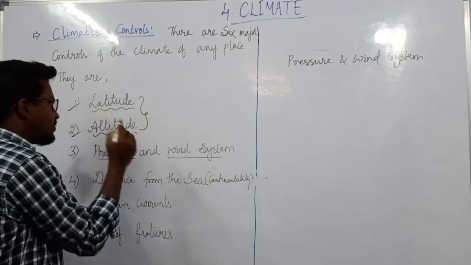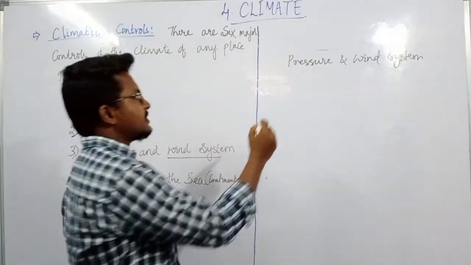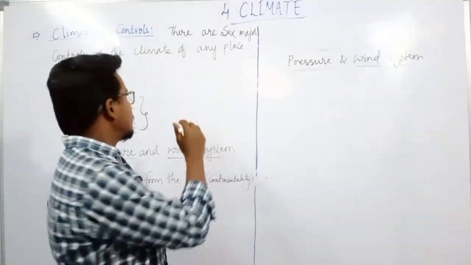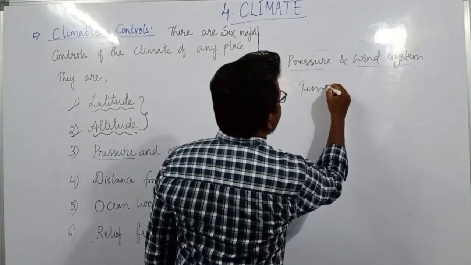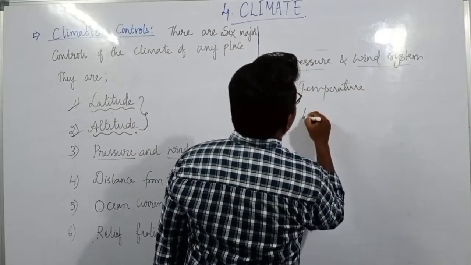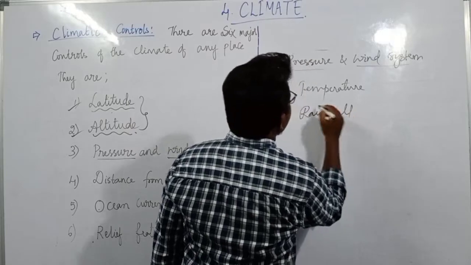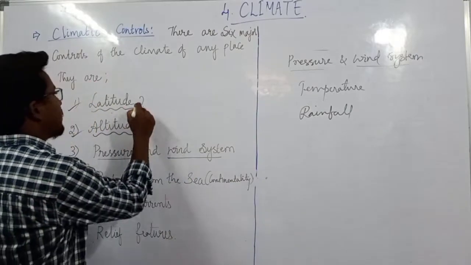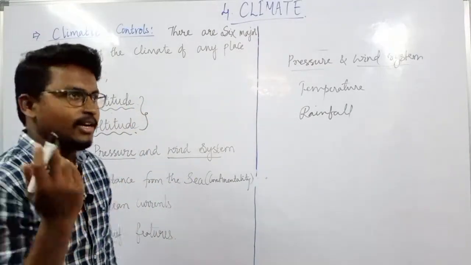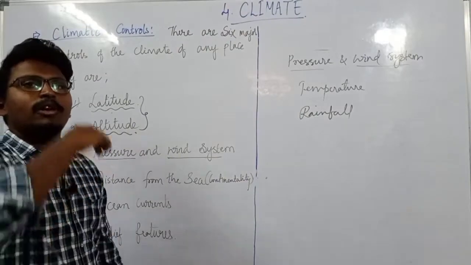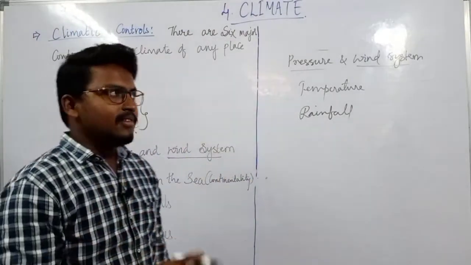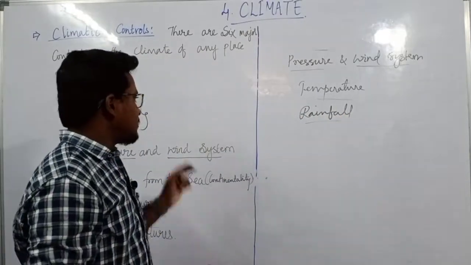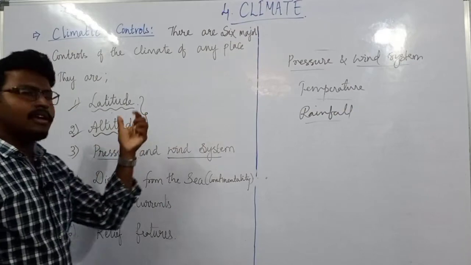So latitude and altitude decide the pressure and wind system of any particular area, and at the same time these 2 things will also decide the temperature and rainfall of any particular area. The pressure and wind system depends on the latitude in which it is located, and the altitude, at what height it is located. So this will decide both the temperature and rainfall of any particular place. So that is about the pressure and wind system.